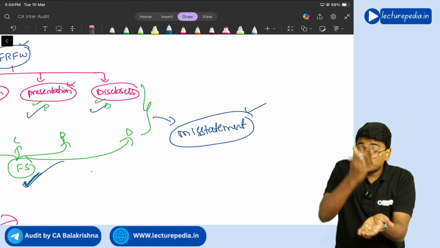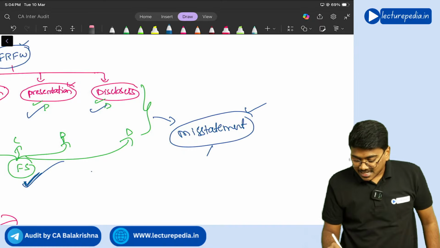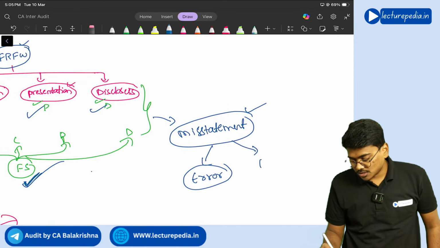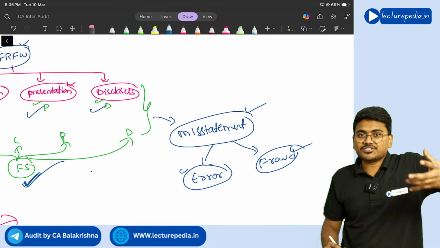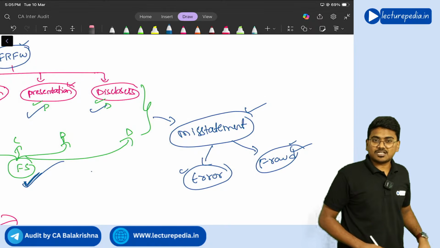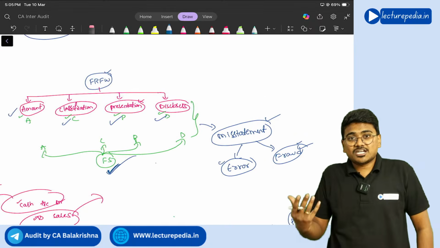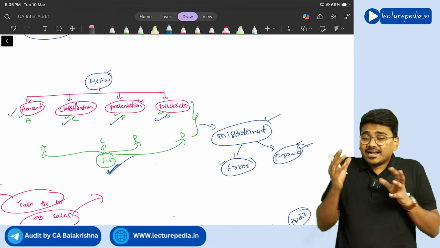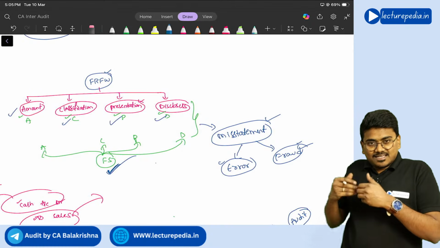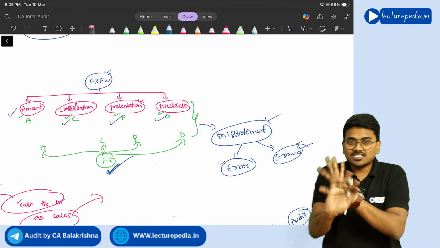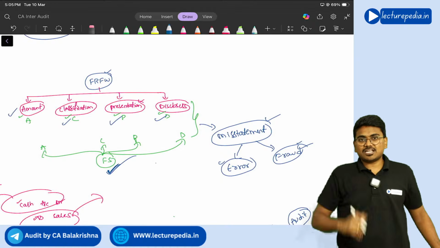And this misstatement can occur either because of error or because of fraud. Getting it? Error means unintentional, fraud means intentional, wantedly you committed. So this is the whole situation of misstatement. And the auditor is concerned only with material misstatements. He is not concerned with immaterial misstatements.